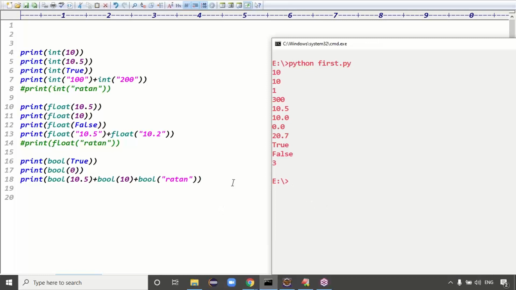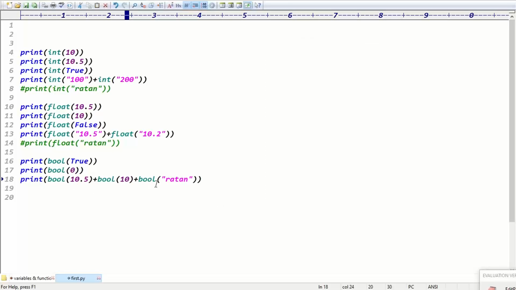Last time we got the output 3, right? Because this is 1, 1, 1. This is true, converted to Boolean format. 1 plus 1 plus 1 means 3, right? Exactly. Yes, last line is clear. Next one is what?